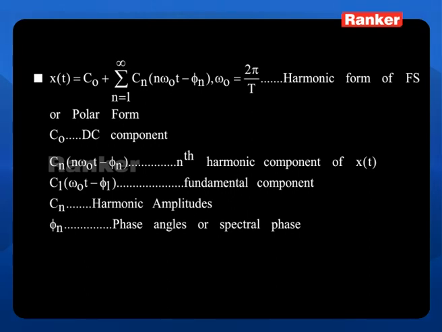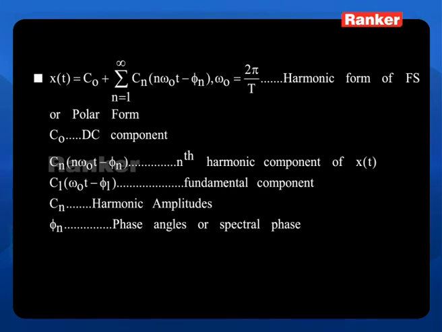Let us compare this with the earlier form which we have written. C naught is again a DC component, and Cn cos of n omega naught t minus phi n is the nth harmonic component of x of t. If I take n equal to 1, this becomes the fundamental component, and Cn is the harmonic amplitude, and phi n is called the phase angle or the spectral phase.